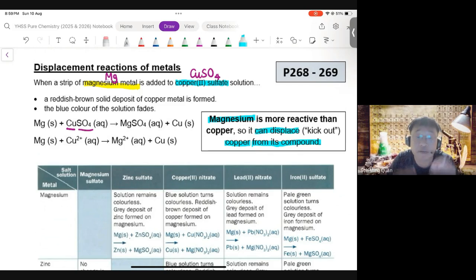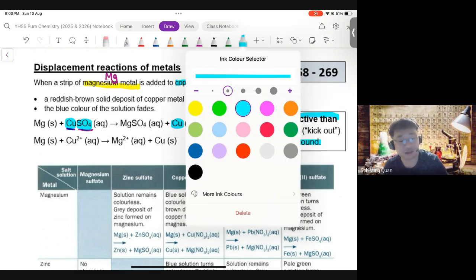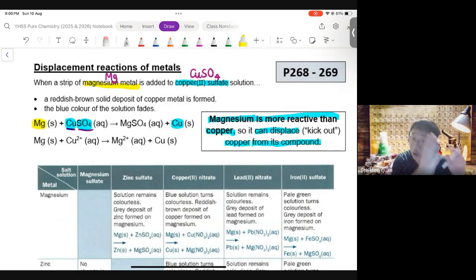Why is magnesium able to displace copper from its compound? Magnesium can displace copper because magnesium is more reactive than copper. So what happens now is at first copper is together with sulfate. Now copper is kicked out on its own. Magnesium was alone at first. Now magnesium snatches the sulfate over and bonds to sulfate instead.